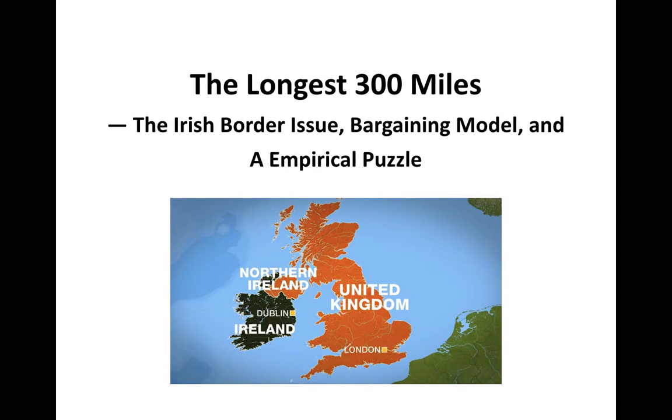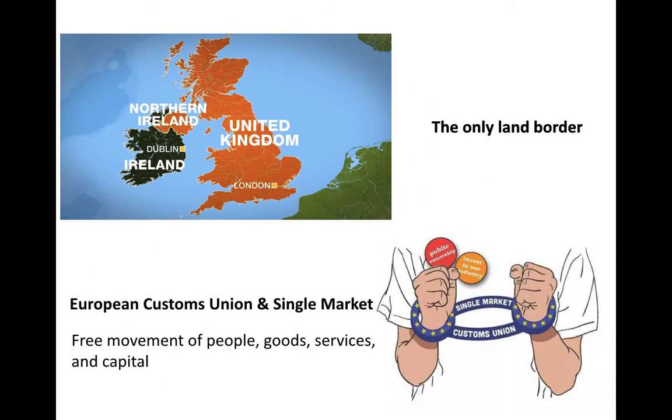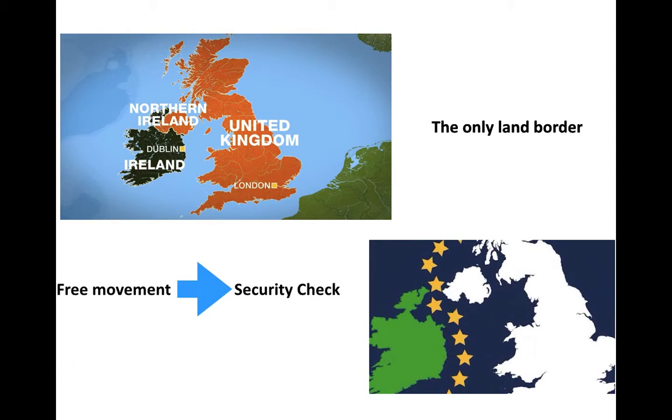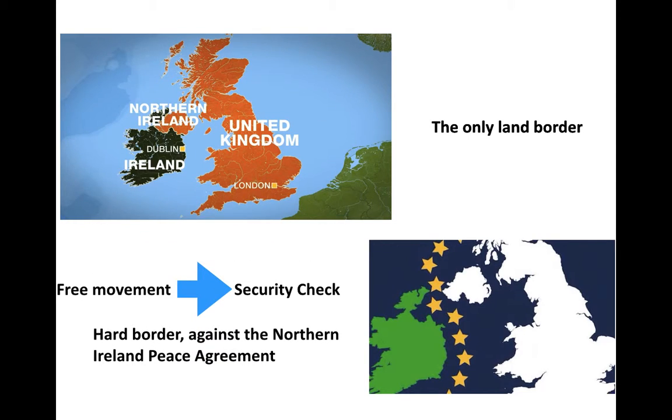There is roughly a month to go before Brexit day. However, every protocol has failed due to the border issue between the Republic of Ireland and Northern Ireland. The 300-mile border is a central issue in the negotiations, the longest 300 miles. There is only one land border between the UK and the EU, across which people, goods, services, and capital can move freely. But after Brexit, this will be hindered by a hard border, which goes against the peace agreement.